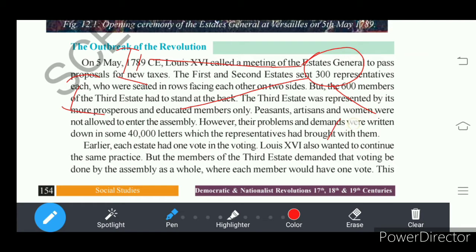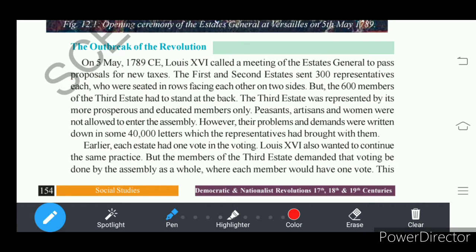And the third estate, with one vote of 600 representatives, was against the king's proposal.